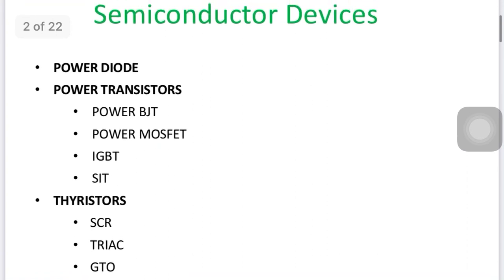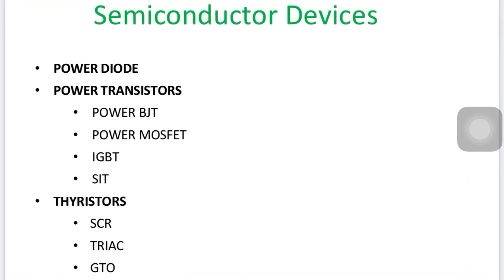Actually, semiconductors are broadly classified into 3 categories. First is the power diode. As I told you, it's a 2 terminal uncontrolled, unidirectional device which allows the current in the forward direction only. It does not allow the current in the reverse direction. It's a simple PN junction. Another is the power transistor.